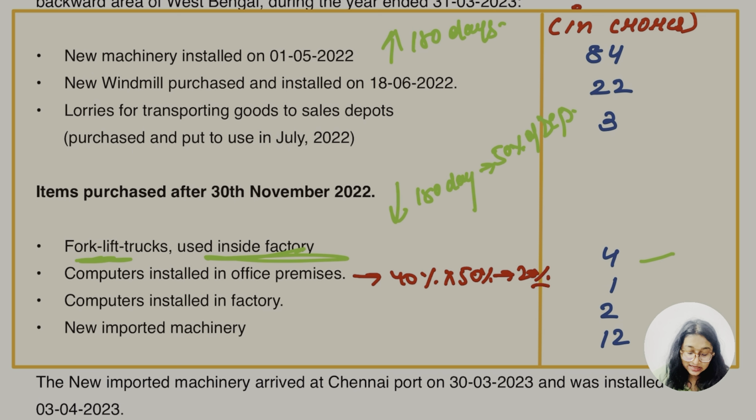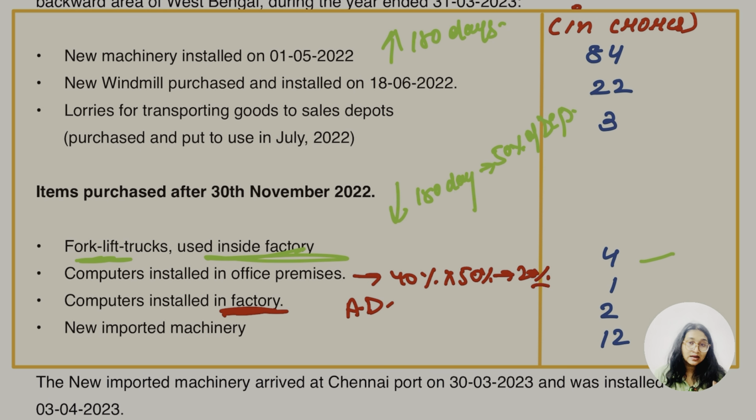Now, ठीक है. So third says about the computers installed in factory. ठीक है. Are we going to get the machinery, plant and machinery which is installed in factory or used in factory? बताओ. हाँ जी. For in the last lecture I told you, it is only going to be available on the plants and machinery which is installed in factory, not in the guest house, है ना, not for the residential use, not even in the office premises. इतनी बात समझ में आई. हाँ जी. सो हेयर आई विल गेट एडिशनल डेप्रिसिएशन ऑफ दिस होल्डिंग.